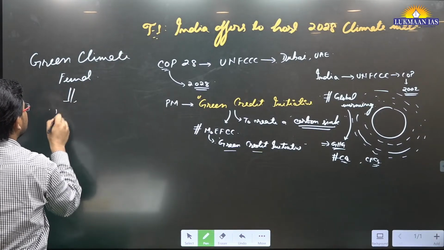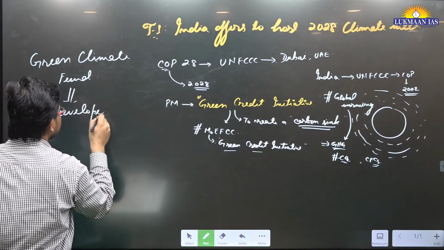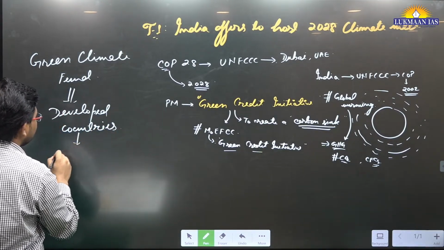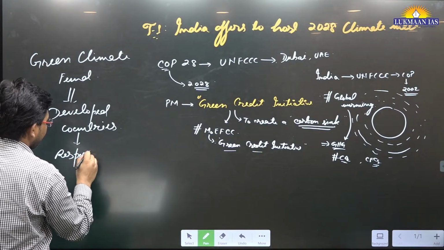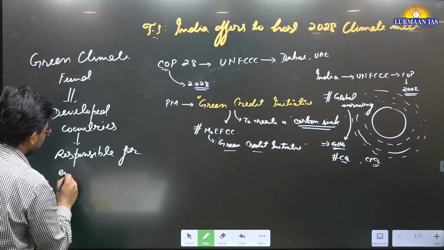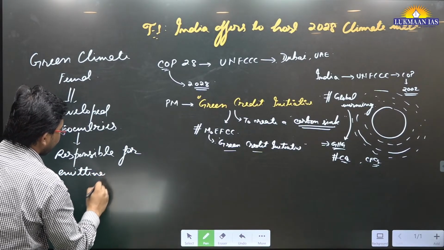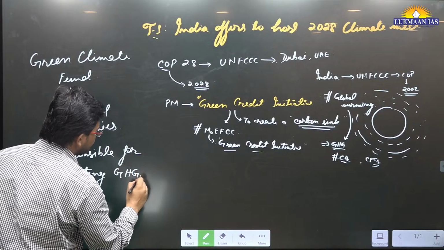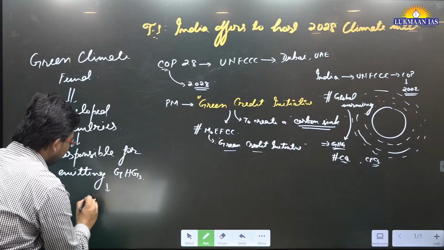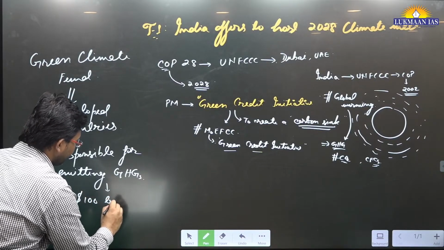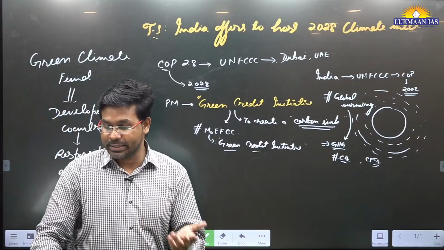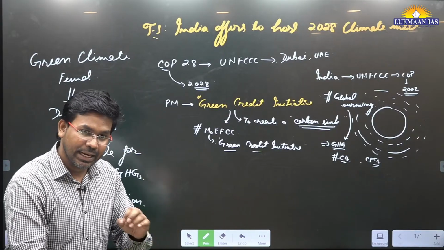It is because the developed countries are historically responsible for emitting greenhouse gases, GHGs, okay? So that's why these countries have thought that they are going to mobilize $100 billion, and these funds will be used by which countries? The developing countries.